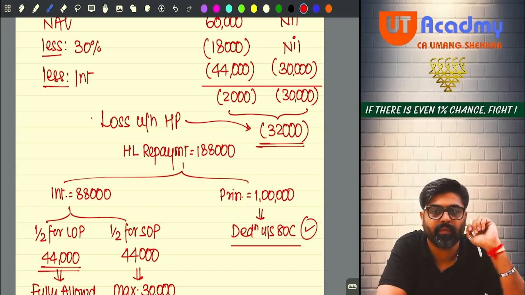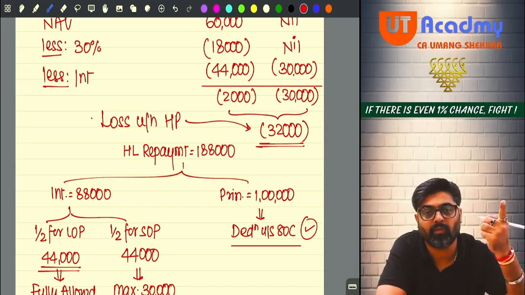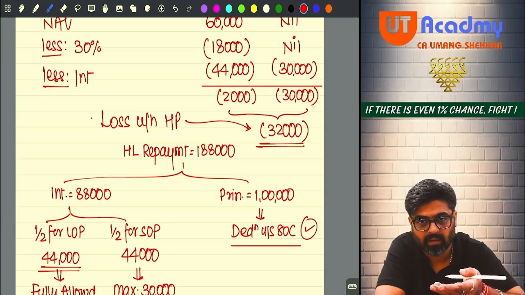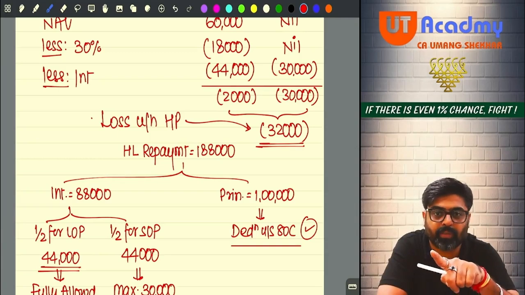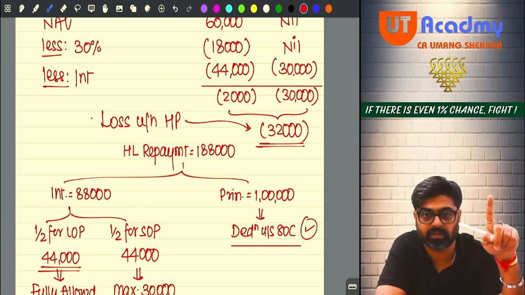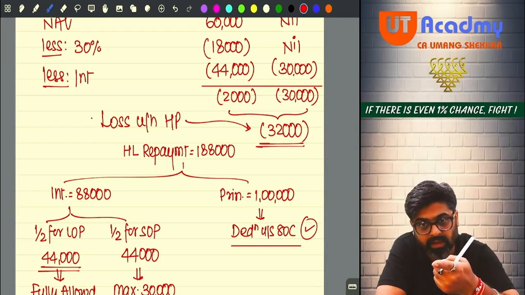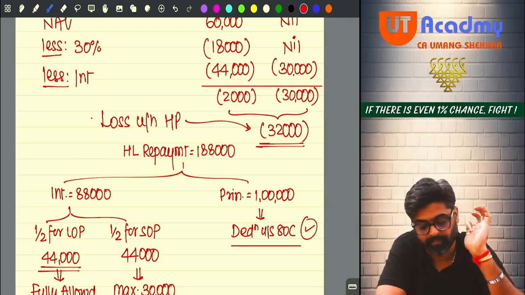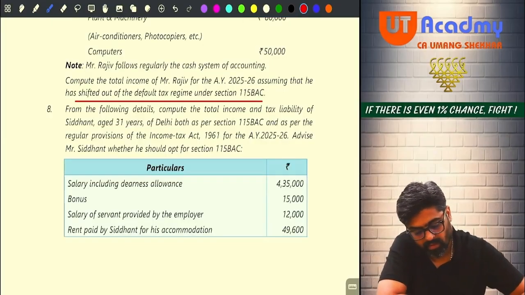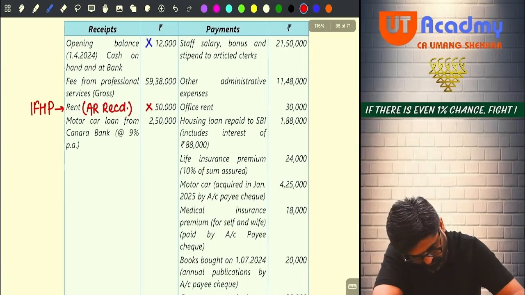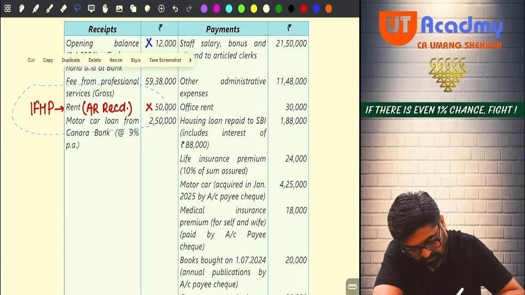Okay, now pay attention. If you were following 115BAC, then this was also not allowed. Correct, sir? Should I move ahead? So don't forget to take this 1 lakh rupees under 80C. When you calculate your GTI, from your GTI, when you take the 80C deduction, under 80C you are supposed to take this 1 lakh also. Don't forget this, okay? So do one thing now. Go to your question and put a cross mark against that.